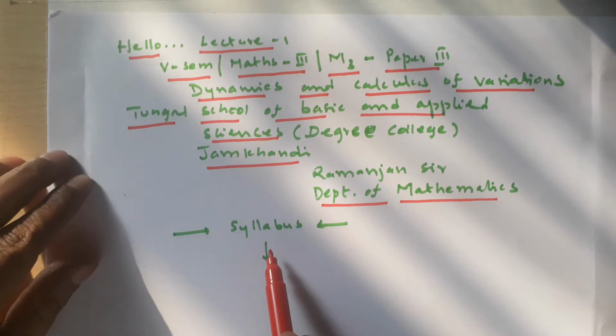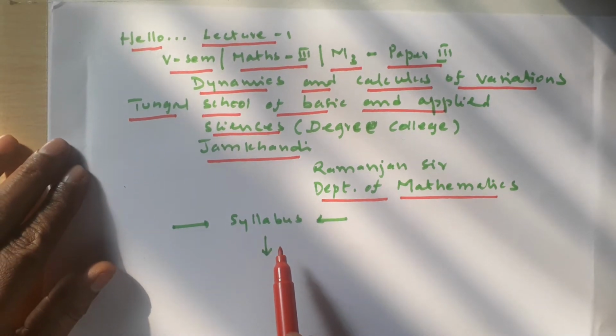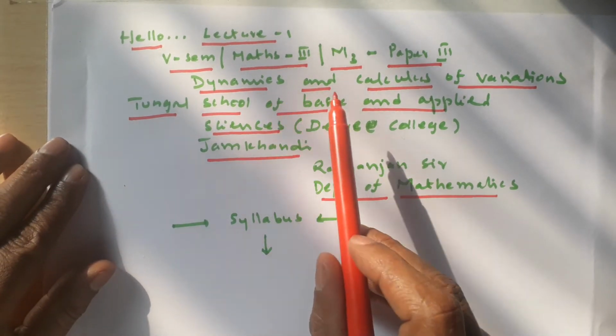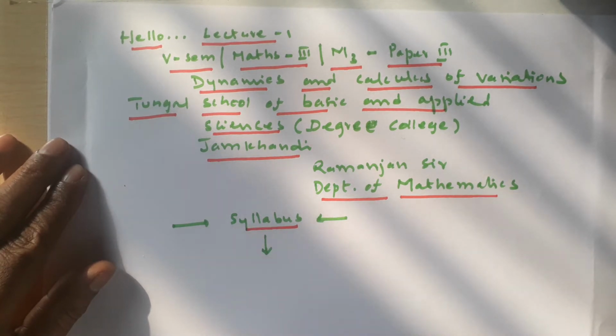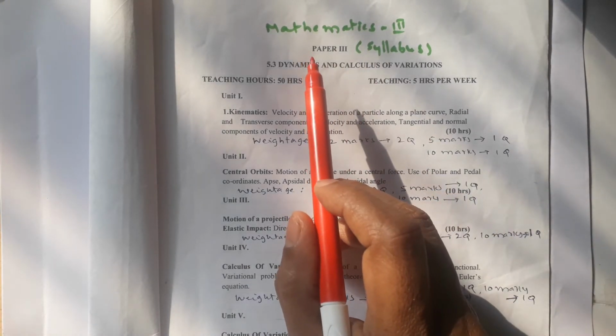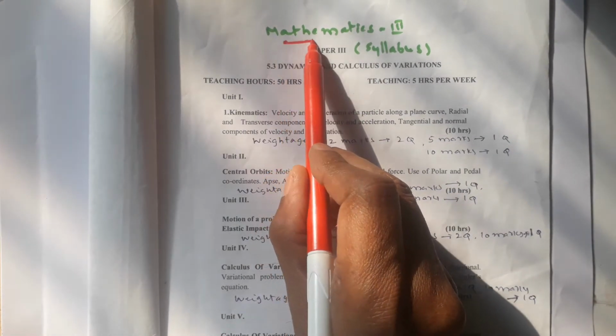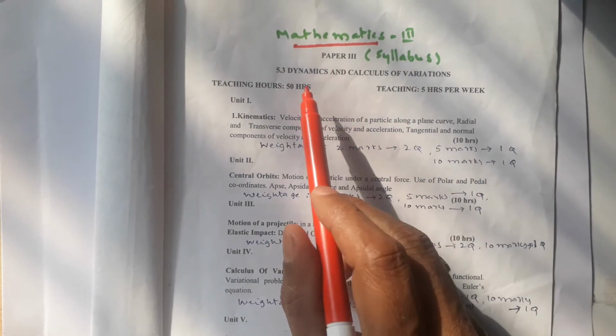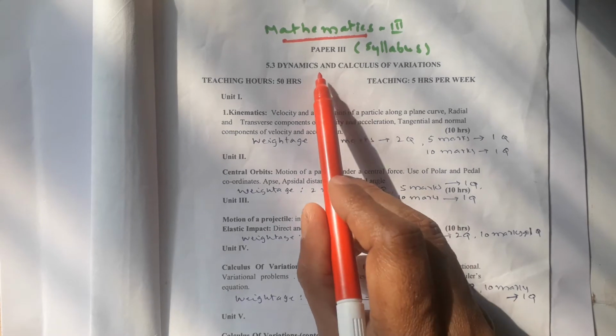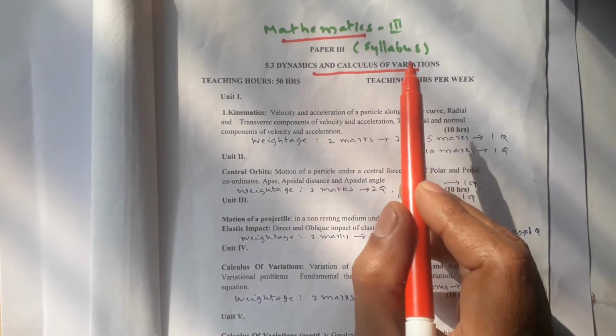Let us see the syllabus in Dynamics and Calculus of Variations. The syllabus in Mathematics, that is paper 3, Dynamics and Calculus of Variations.